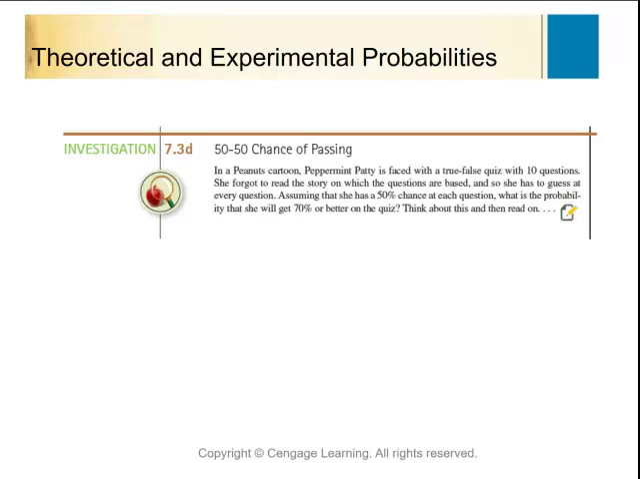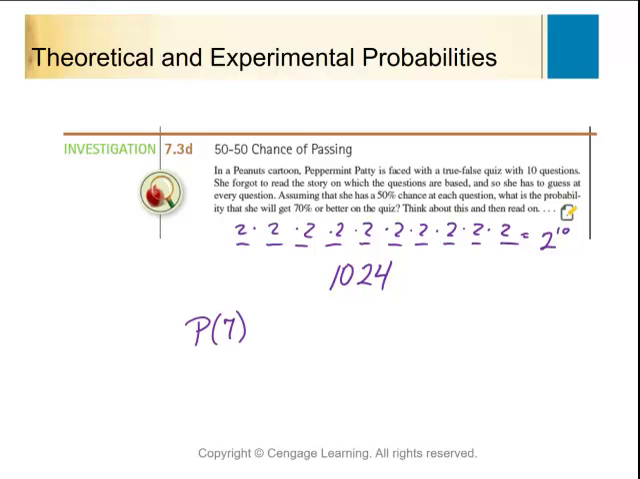Let's just look at how many different outcomes there are, because I don't really want to make this list of true false. If I have 1, 2, 3, 4, 5, 6, 7, 8, 9, 10, there's 2 chances there, 2 chances there, 2 chances there, 2 chances there. So how many different outcomes do I have? 2 to the 10th. Now let me tell you what that is. All right, so you can see there's a lot of different possibilities here.